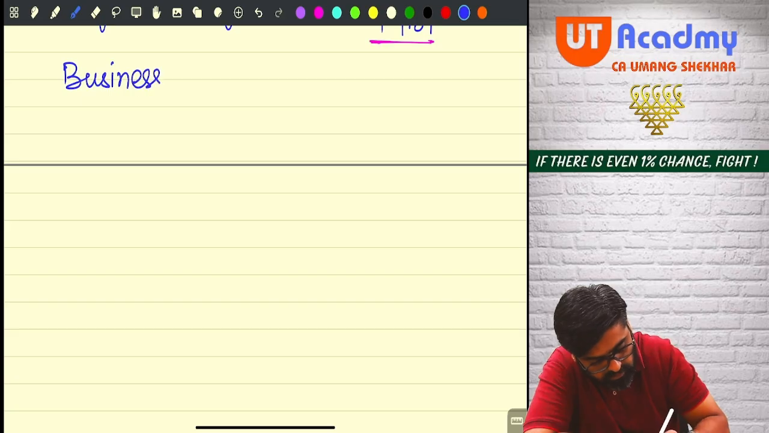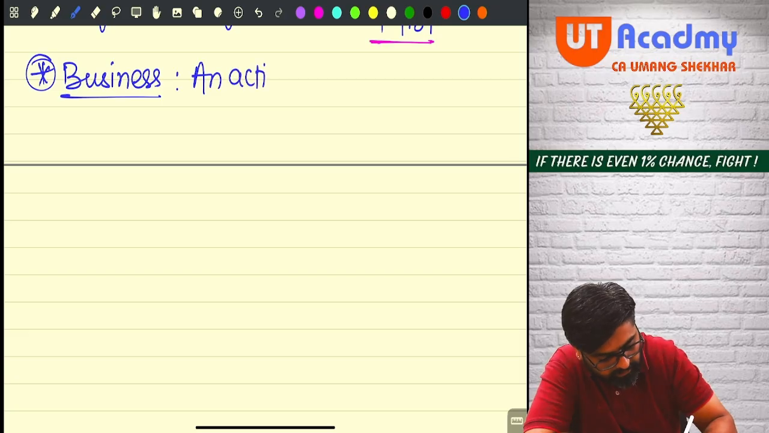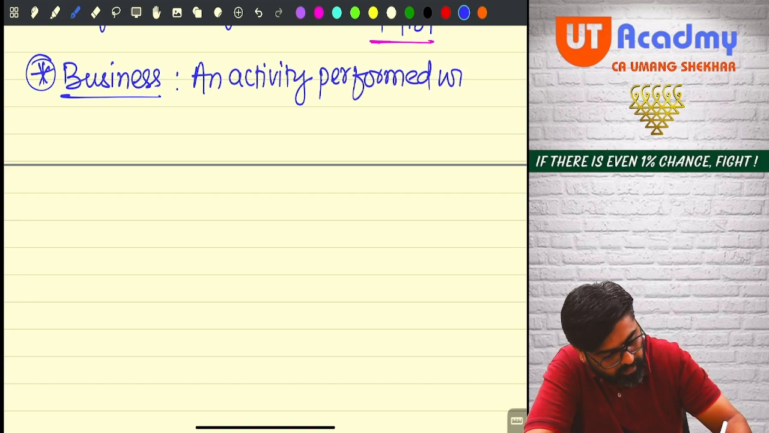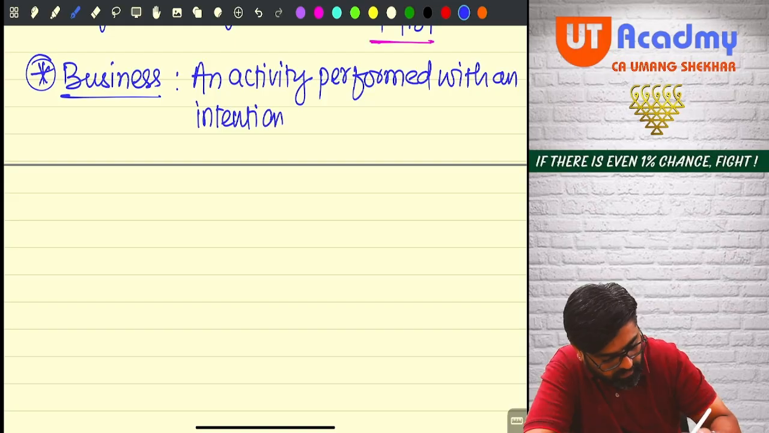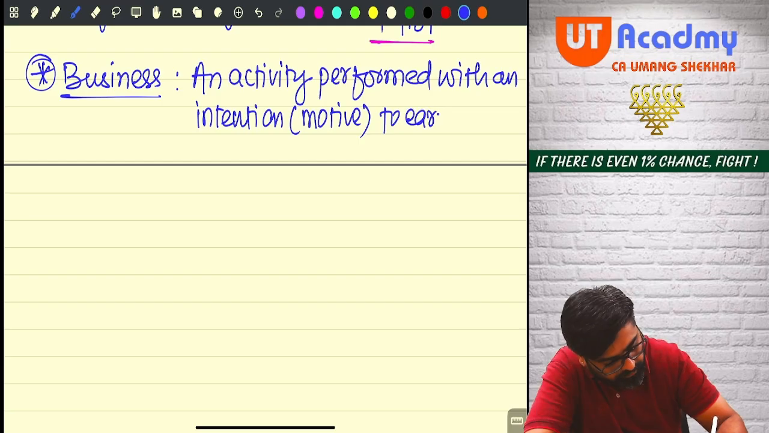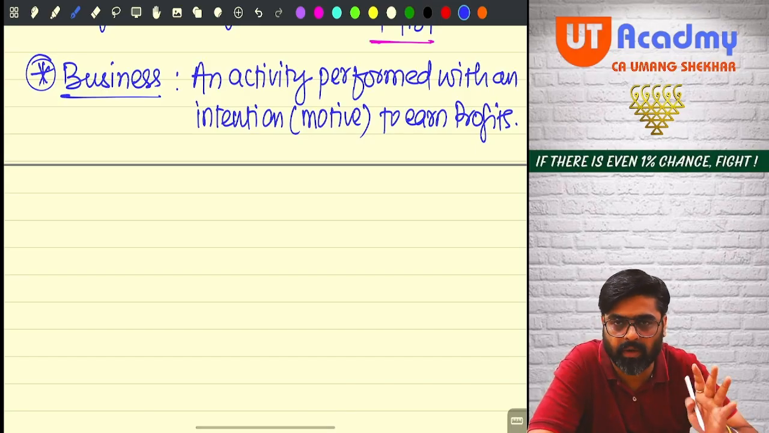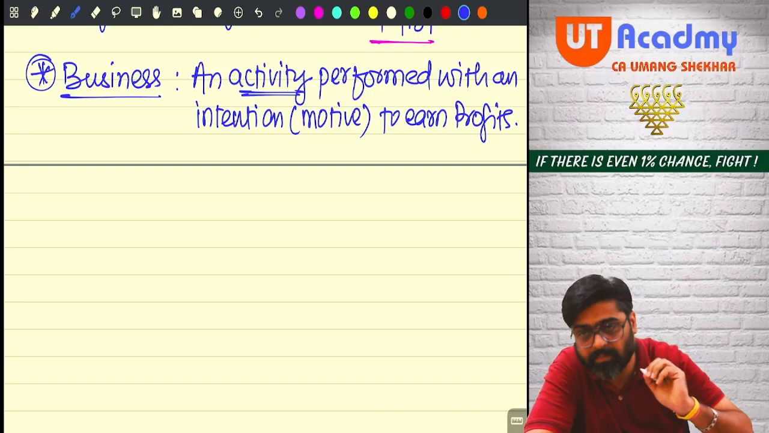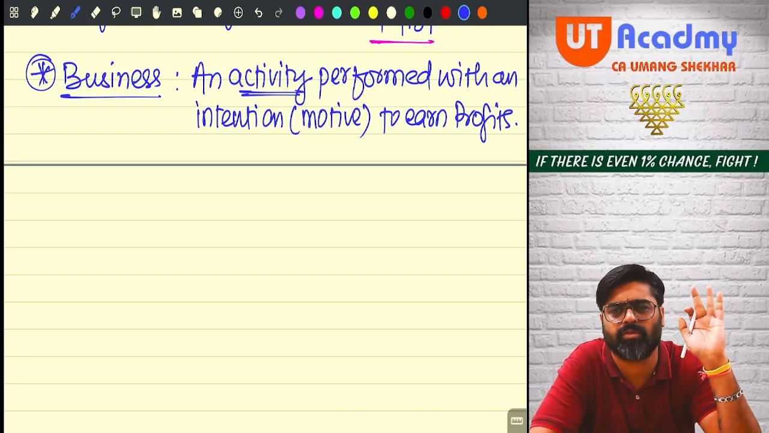Okay. So if I say business, business means an activity which is performed with an intention. Intention means motive to earn profits. Profits may or may not arise, but the intention was to earn profits. Then that type of activity is known as what? Business. There are various court judgments also.